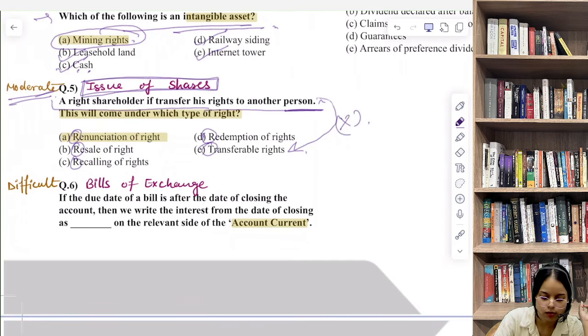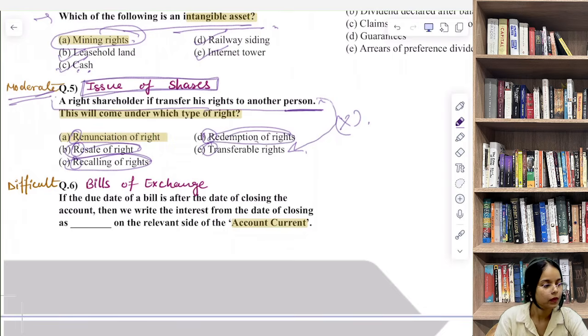Words like resale, recall or redemption sound related to the term rights, but they don't actually fit in the accounting context. They are not used in the accounting context. So what is our answer? That is renunciation of right.